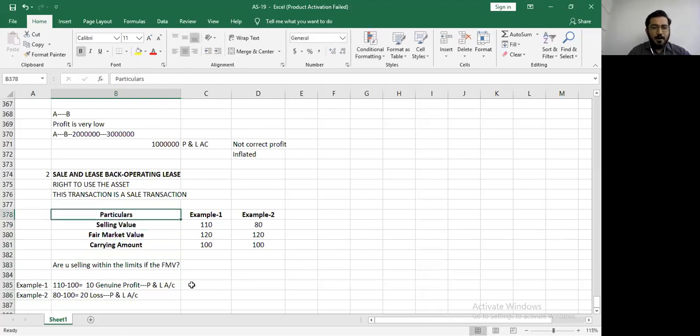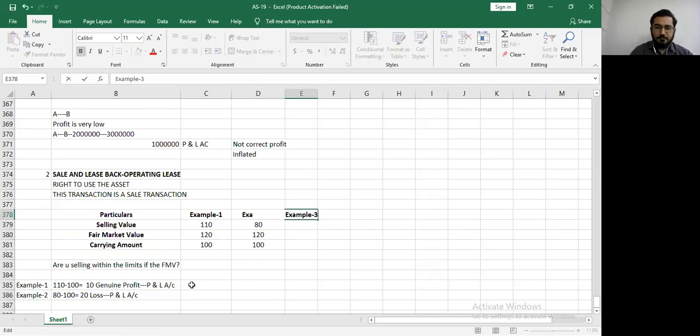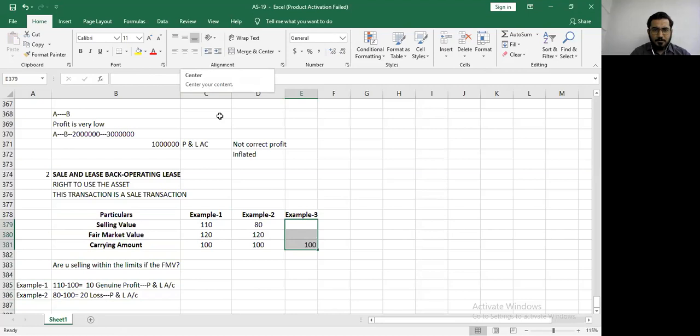The interesting part will be example number 3. Example number 3, pay attention, 100 rupees is my carrying amount. This asset can be sold at 120, but you actually sold at 150. Are you getting it? Carrying amount is how much? 100. Fair market value is how much? 120. You sold it at 150.